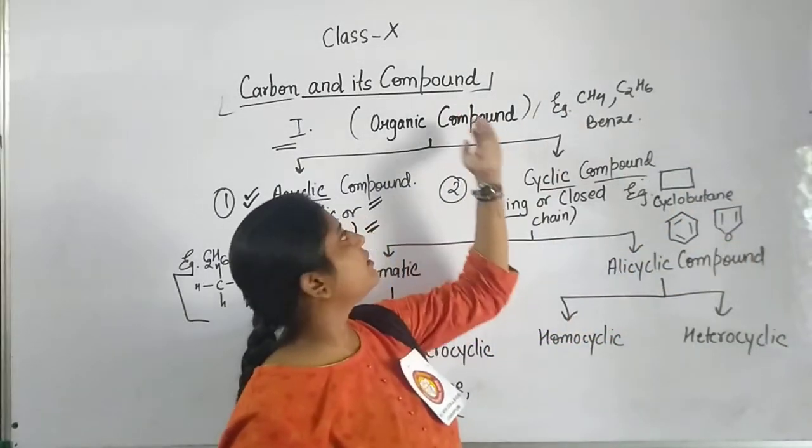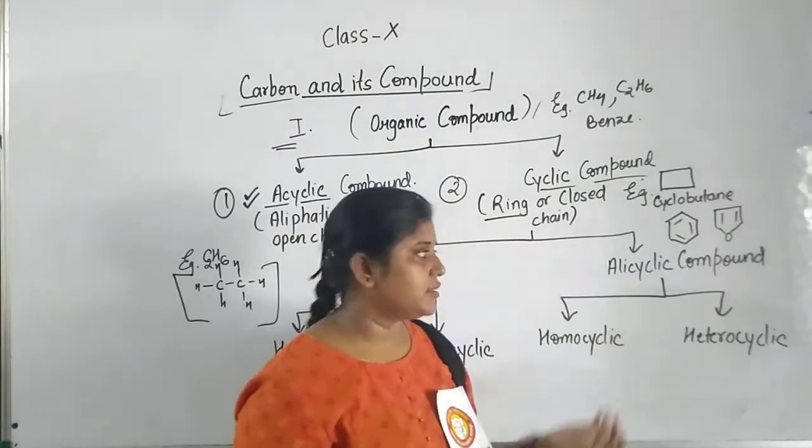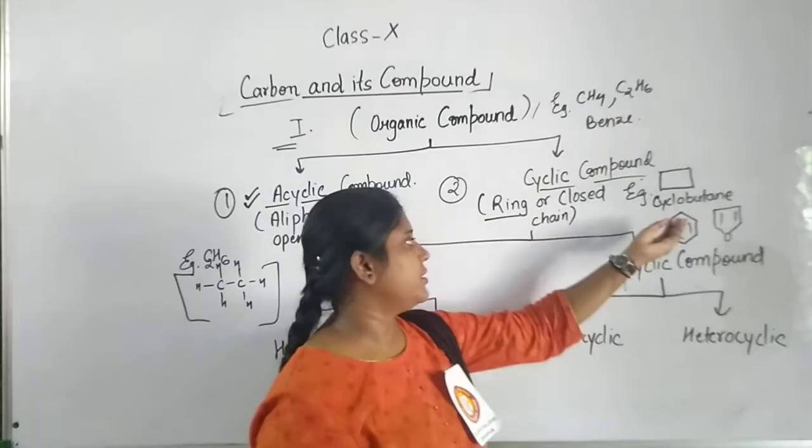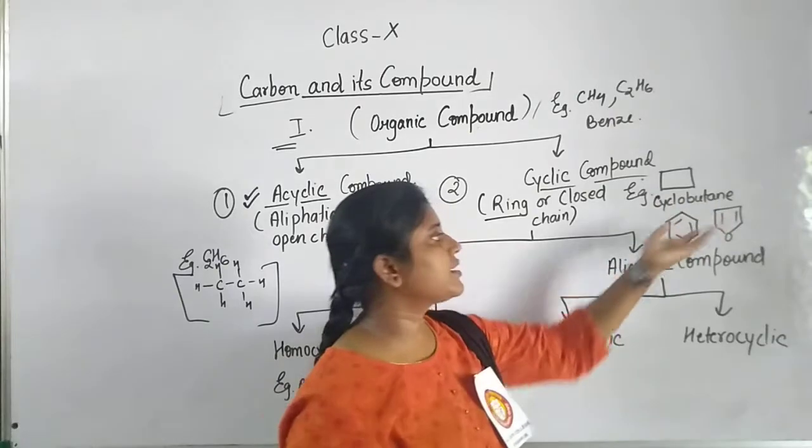As we are saying, organic compounds are simply compounds of carbon. Oxygen is also present here, and multiple bonds are there. So how can we classify them?